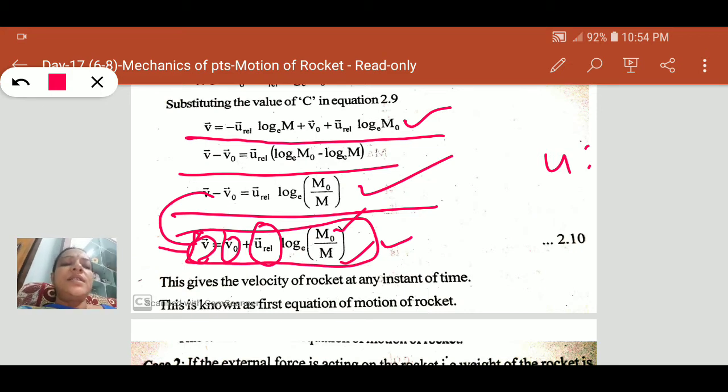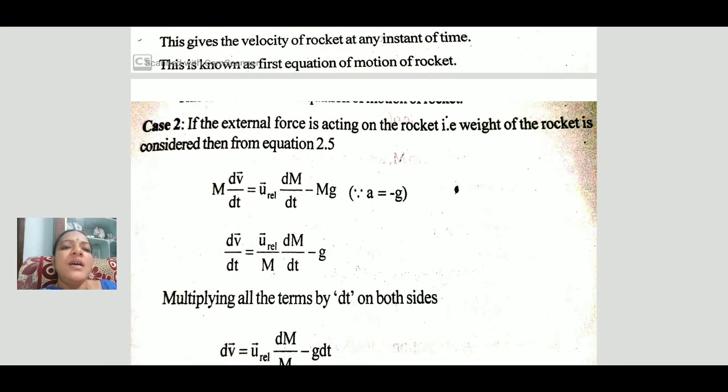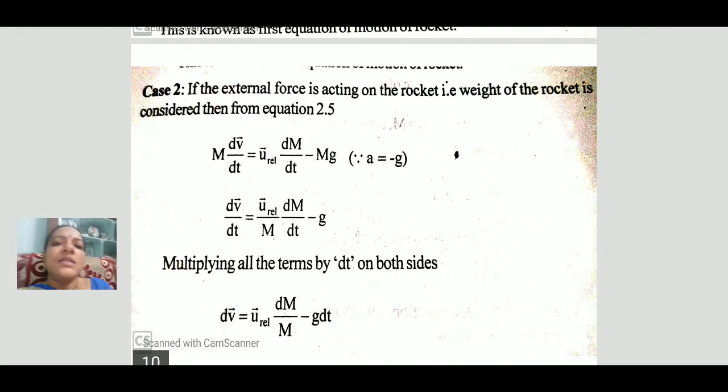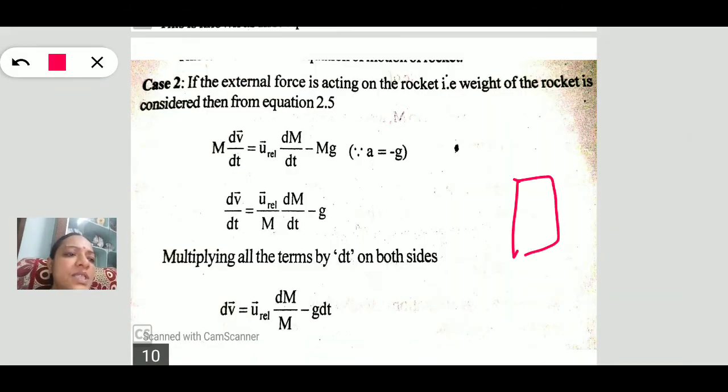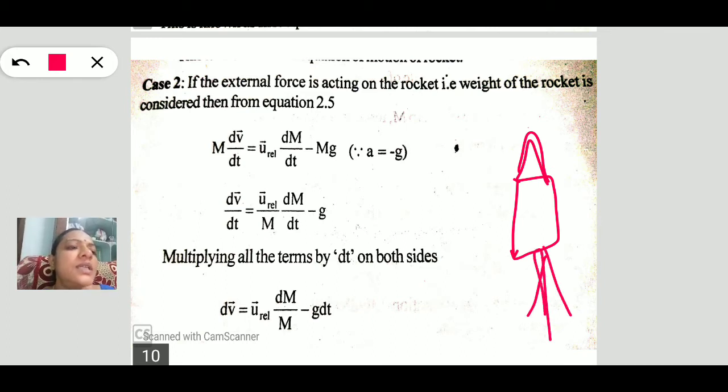The same we have to calculate in the second case, by considering the weight of the rocket, that is, the gravitational force. By considering the gravitational force, let us calculate the velocity of the rocket at any instant of time. For that purpose we again take the rocket system. The rocket moves due to the action of thrust.